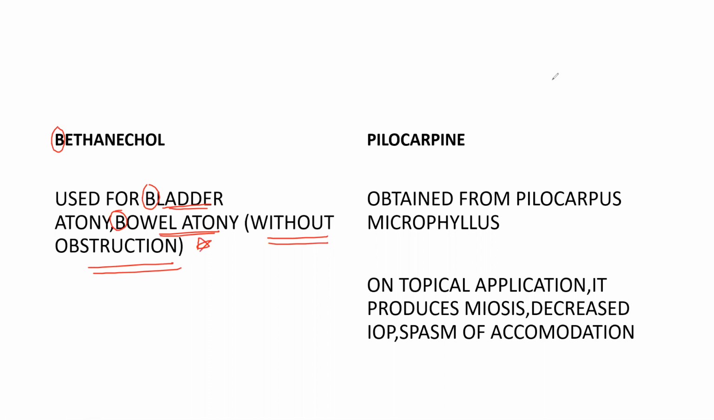And coming to pilocarpine, it is obtained from Pilocarpus microphyllus. And then next, what are the uses of pilocarpine? So we'll talk about pharmacological actions first. On topical application, it produces miosis, decreased intraocular pressure, and spasm of accommodation. The spasm of accommodation is through contraction of the ciliary muscle.